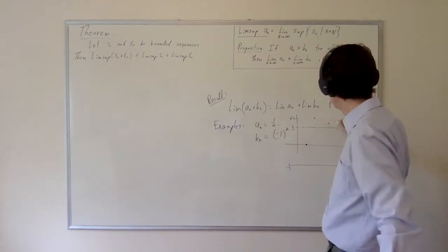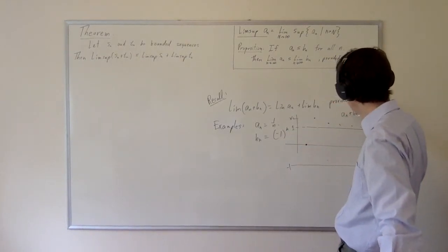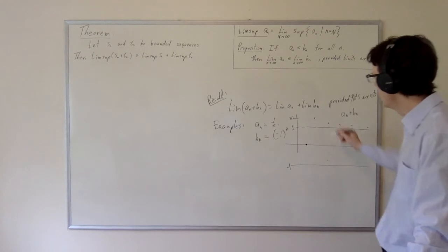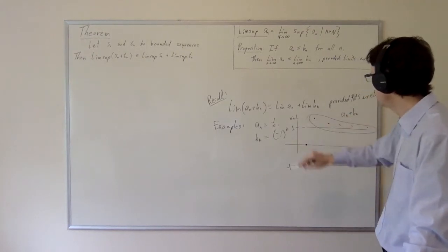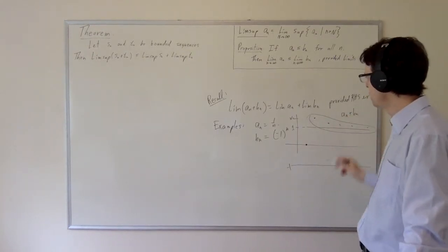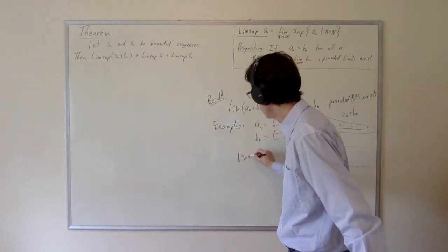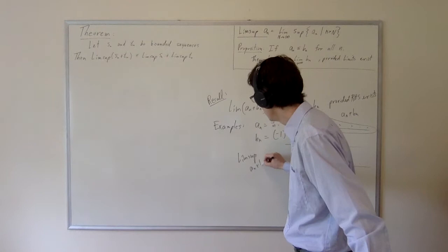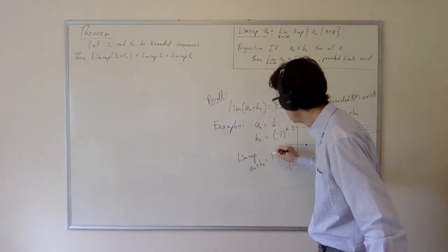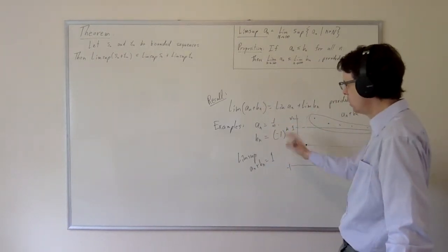So if we add these sequences, this is a plot of a_n plus b_n, and we'll get this kind of weird behavior. Because of this subsequence, we'll get a subsequential limit equal to 1, and that will actually be the Limsup of the sum here. So the Limsup of a_n plus b_n is going to be equal to 1, which is maybe what you would have expected.